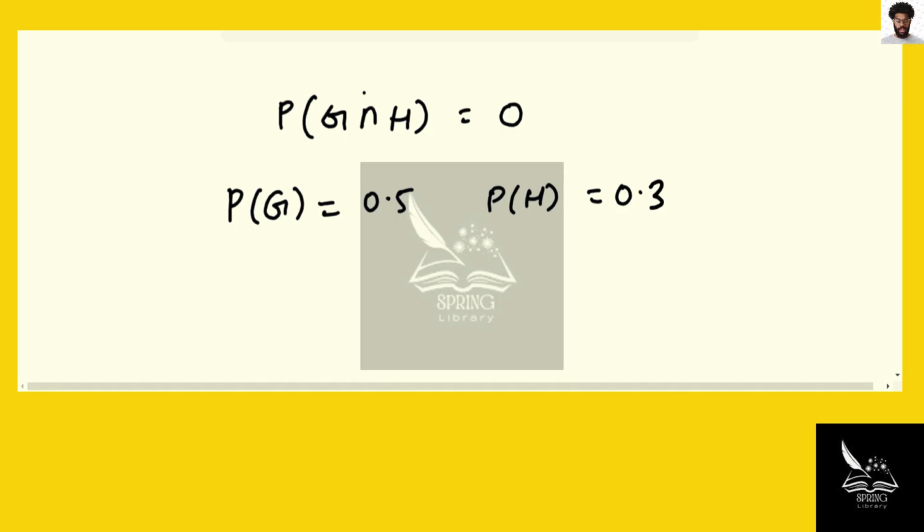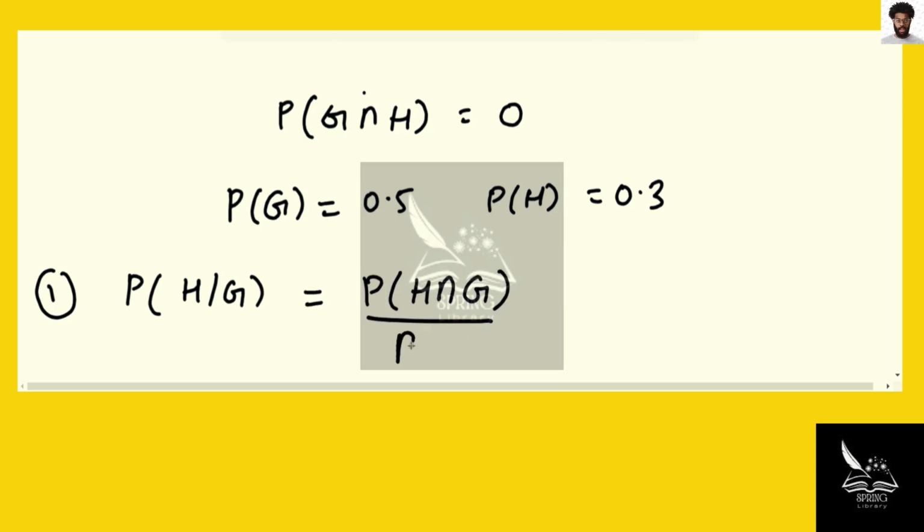So we need to evaluate the probability of H, given that event G has happened. So that value we know is P of H intersection G divided by P of G. For mutually exclusive events, that value must be equal to 0. So that probability must be 0, so it cannot be 0.4. Okay, so that is wrong.